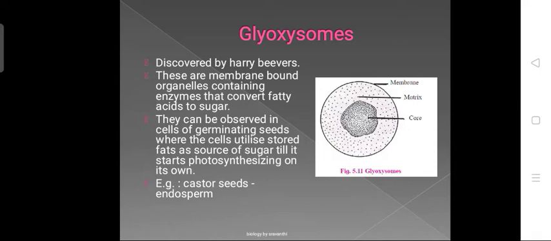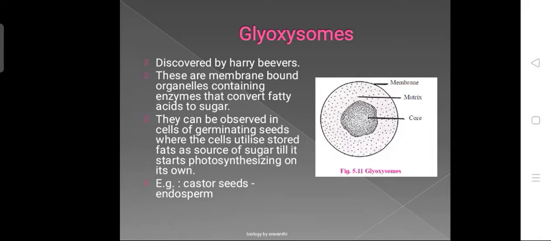This was first discovered by the scientist Harry Beevers. You can see in the picture there, it is a single membrane bounded matrix, and inside, the central part is the core, which converts fatty acids into sugar. So it helps in the conversion of fatty acids into sugar.